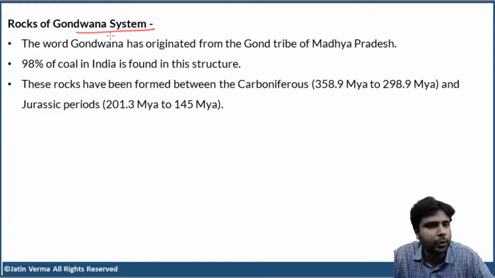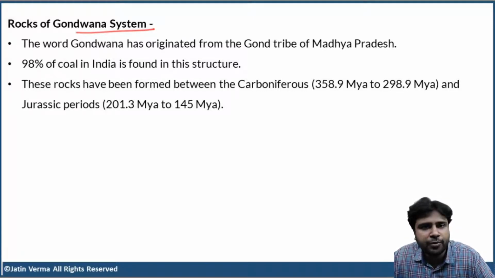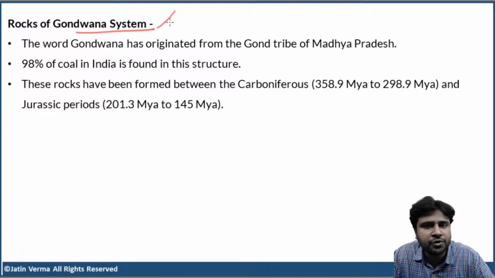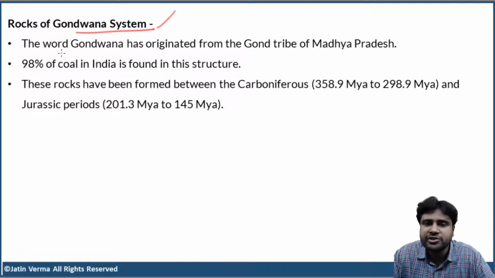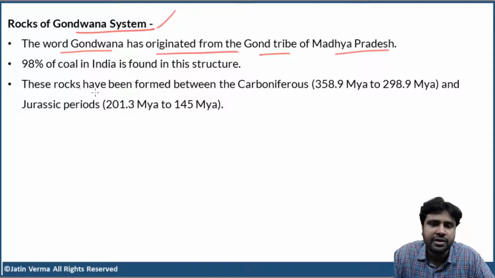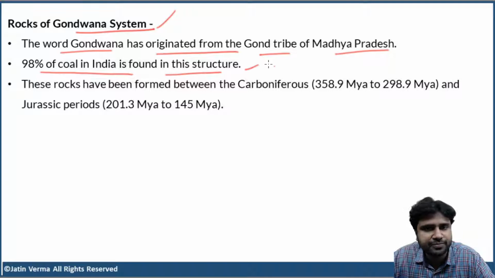So, rocks of Gondwana system. We have many systems of rocks in India formed during different periods. Okay, now let us focus on rocks of Gondwana system. Actually, the word Gondwana has originated from the Gond tribe of Madhya Pradesh. Okay, now 98% of the coal in India is found in this structure, Gondwana rock system. Okay, so these rocks have been formed between the Carboniferous period and the Jurassic period.